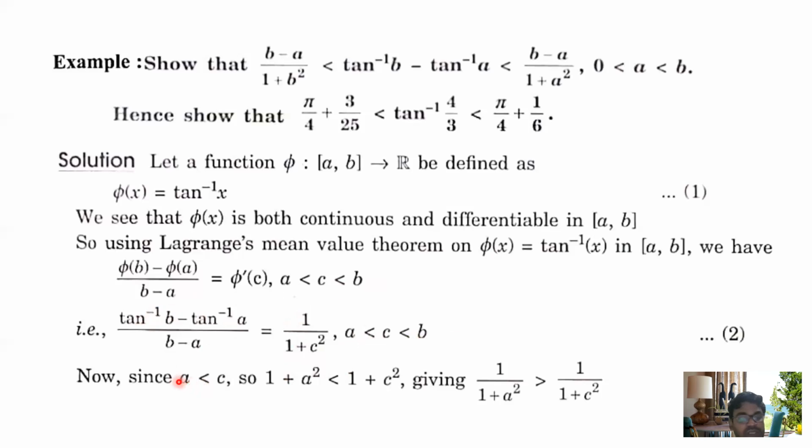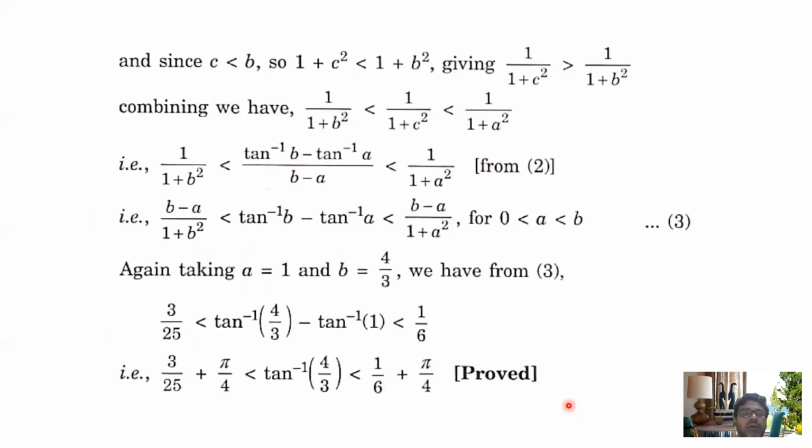Okay, since a is less than c, you may write 1 plus a square is less than 1 plus c square. So we get 1 by 1 plus a square greater than 1 by 1 plus c square. Logically, here I am using reciprocal formation. Similarly, c is less than b, so 1 plus c square is less than 1 plus b square. You can write this directly also, no problem. I have used a different form. So 1 by 1 plus c square is greater than 1 by 1 plus b square.